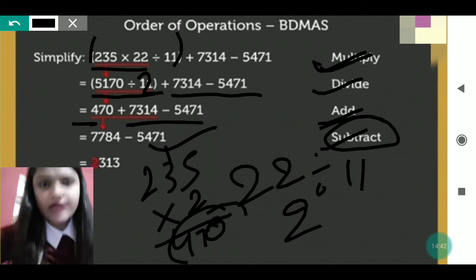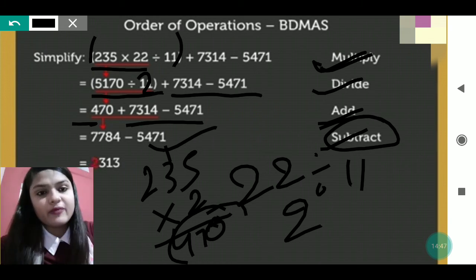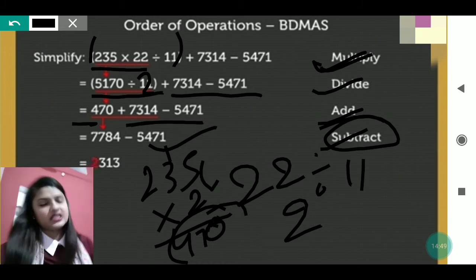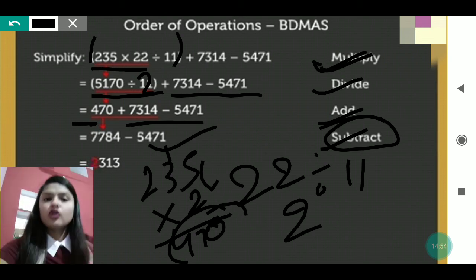You have got the same thing. You can divide first also, and then after dividing you can multiply. In both cases the answer will be the same. But you have to solve the bracket first. Okay, don't get confused, my dear.